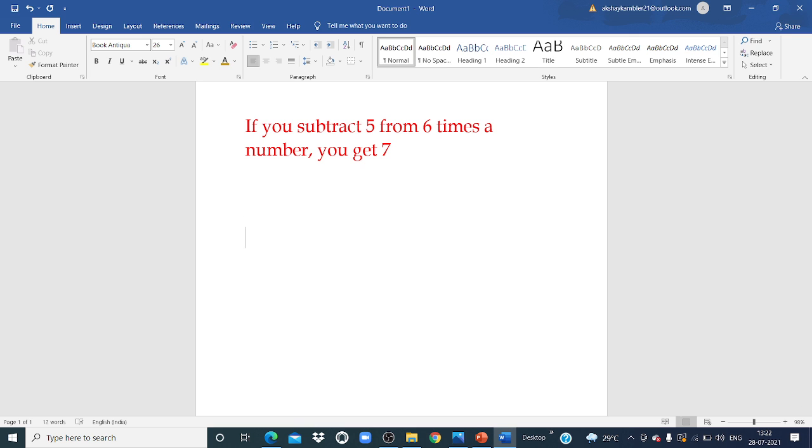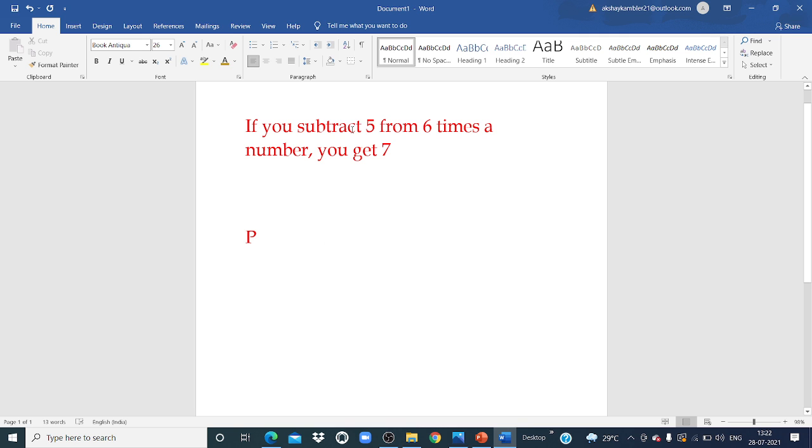So how are we going to form this equation? What are they telling us? Let us see. Let that number be p. Let us think that the variable is p.